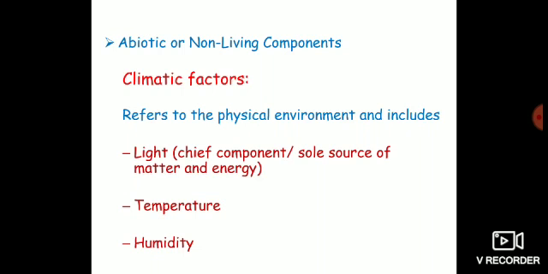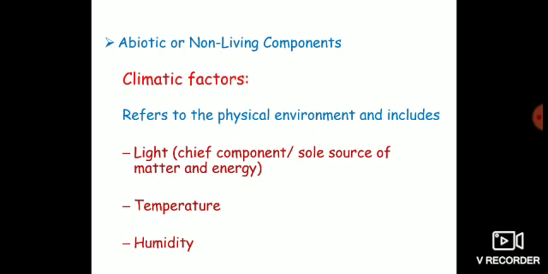This abiotic or non-living component has been subdivided into different subcategories. The first one is climatic factors, or you can say climatic regime. Climatic factors are those environmental or physical factors which greatly influence the structure of ecosystem.